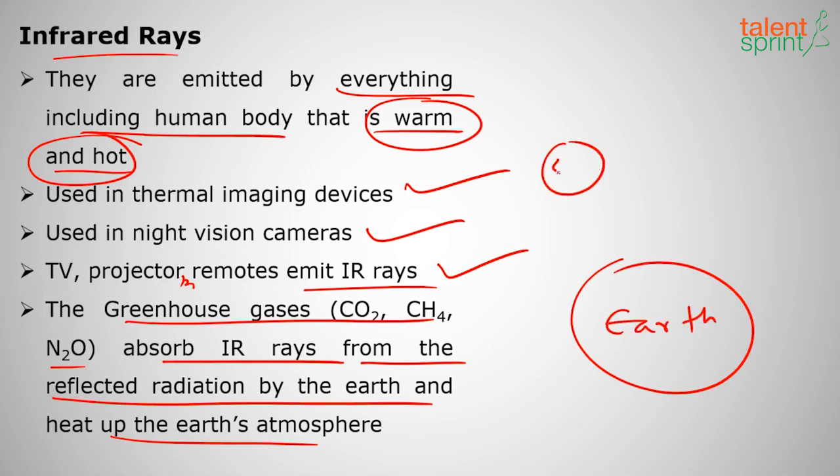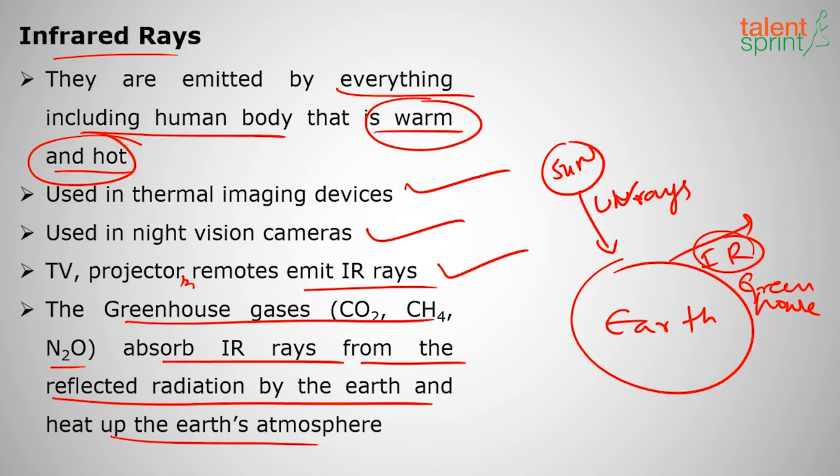Suppose now the sun is sending ultraviolet radiation, the earth will emit back infrared radiation, right? So this infrared radiation is captured by the greenhouse gases and they will heat the earth's atmosphere. We have discussed greenhouse gases in the atmosphere topic in geography. Okay, so these greenhouse gases will capture this infrared radiation and heat up the earth.